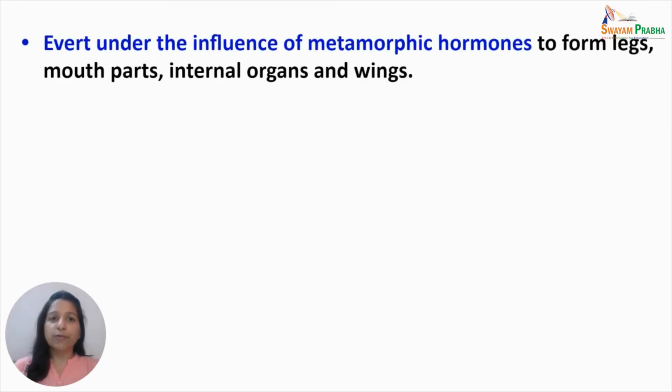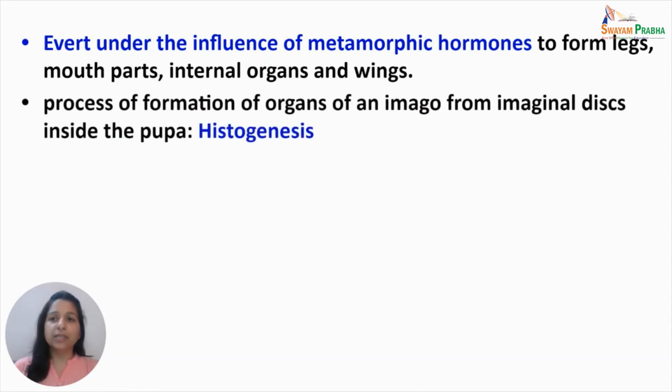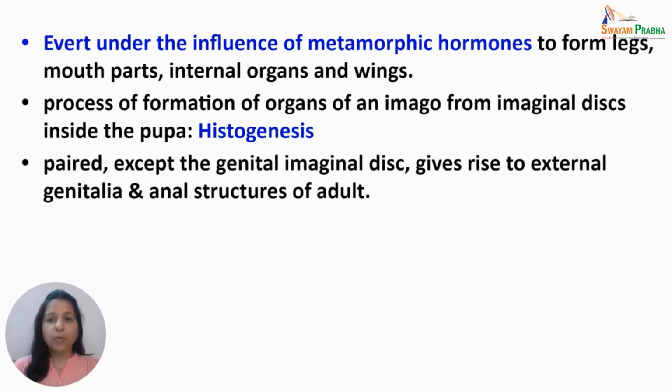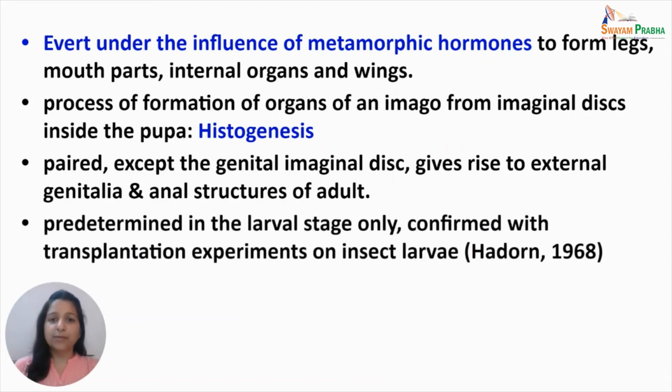Under the influence of metamorphic hormones, these nests of undifferentiated cells, or the imaginal discs, evert to form organs of the adult such as legs, mouth parts, internal organs and wings. This process of formation of organs of an imago from the imaginal discs inside the pupa is known as histogenesis. Most of the imaginal discs are present in paired conditions, except the genital imaginal disc, whose fate is to give rise to external genitalia and anal structures in the adult.